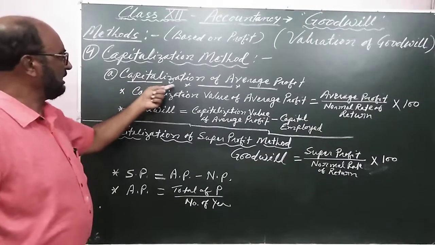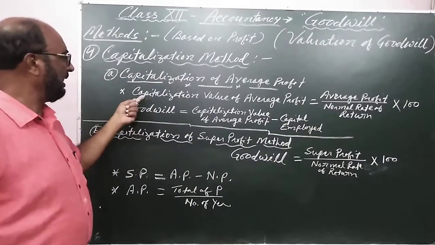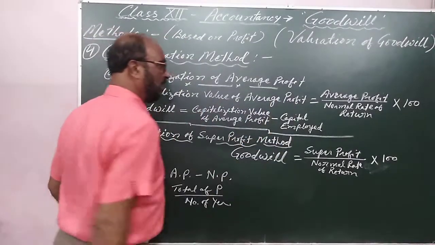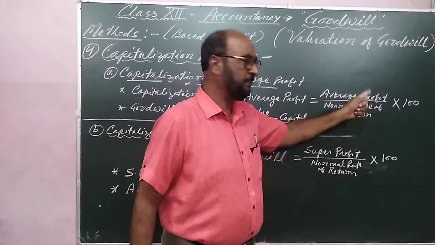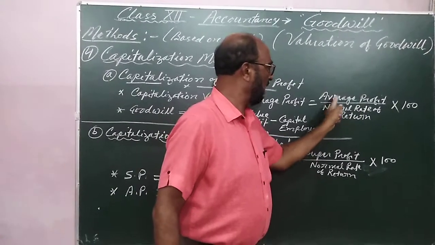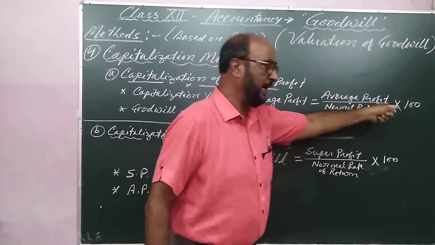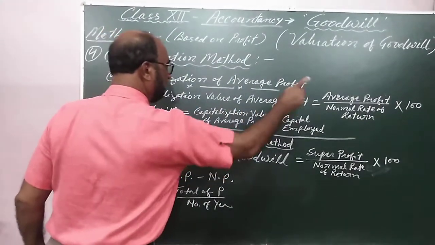In the capitalization of the average profit, we have to find the capitalization value of average profit through this formula: average profit, which is taught in the previous method, upon normal rate of return, into 100. In this way we can find out the capitalization value of average profit.